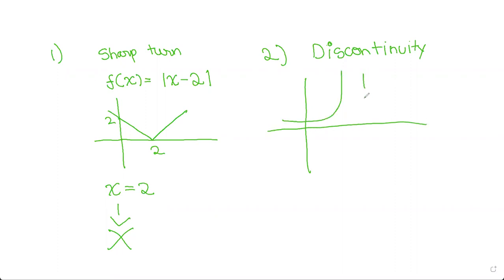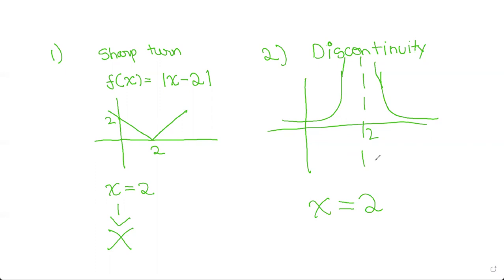A graph looks like this, and this is the value 2. It just keeps going up like this but it will never touch this line. So f is not differentiable at x equals 2 again, because there's a discontinuity at x equals 2. That means the graph never touches this. This is a vertical asymptote. The graph never touches this line of x equals 2, so hence you can't differentiate it.